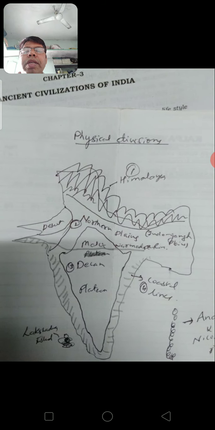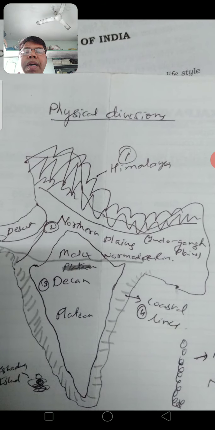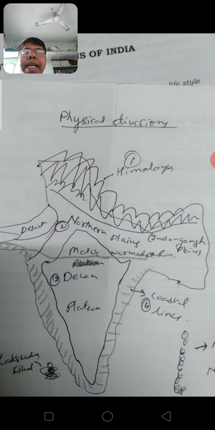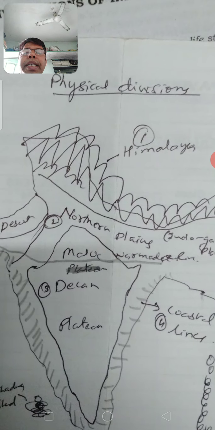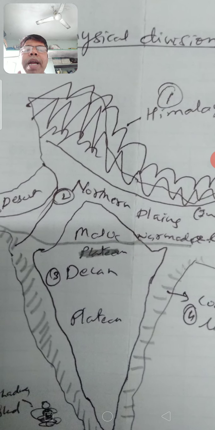See here at the top in the north we are able to see the Himalayas, isn't it? Just below that, the northern plains are there. It is also known as the Indo-Gangetic plains. Here the main rivers Indus, Ganga and Brahmaputra are flowing, and they made this plain very fertile. Then this is the Deccan Plateau. What do you mean by plateau? Plateau means the land which is flat on the top of the hill.